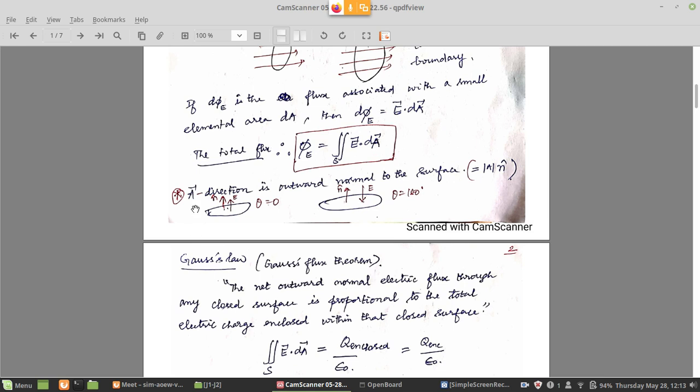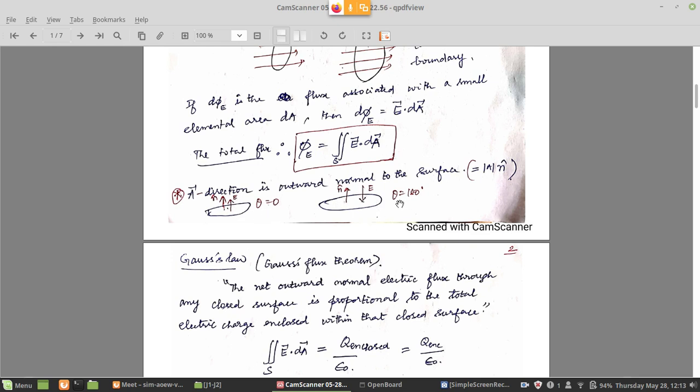I already mentioned that the area vector is always taken as outward normal to the surface. You have to remember that. If the electric field is coming inward to the surface and the normal is outside, then when you are measuring flux from the outside, the normal to the surface and the electric field are anti-parallel. In the original case they are parallel, so theta is 0, flux will be maximum.